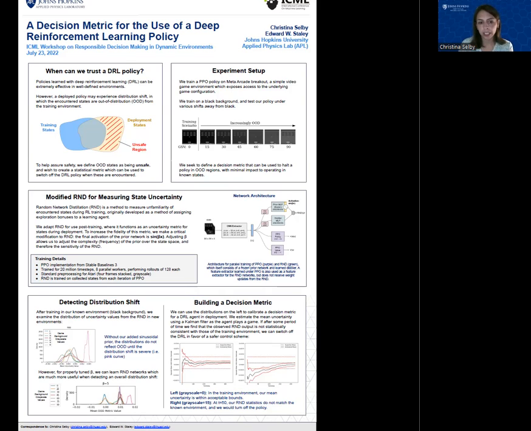Finally, we used the RND out-of-distribution metric distribution over the training data to calibrate a decision metric. We calculated an estimate of the mean of the RND out-of-distribution metric using a common filter and concluded the DeepRL policy should no longer be utilized when the result was not statistically consistent with the training set statistics.